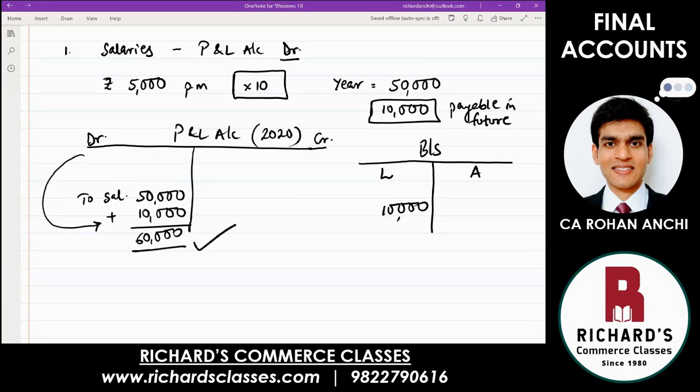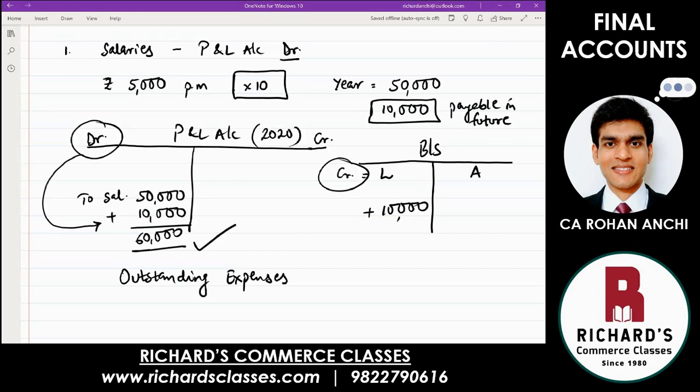Answer is yes. Writing on the debit side, of course, that is one effect. And in our balance sheet, we had decided that liability side is the credit side. So there you have done it. Debit as well as credit, both sides you have added 10,000. That's it. Now you have shown the correct picture. This adjustment is known as outstanding expense.